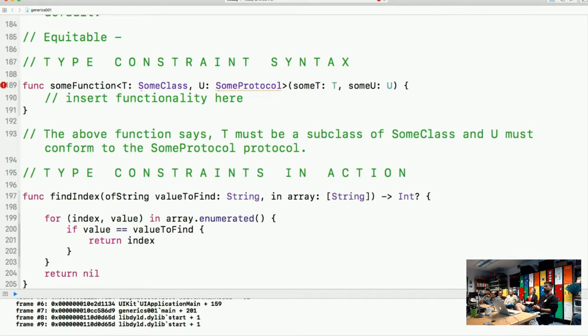So let's say that we have, okay, I'm going to jump forward a bit to explain this one more. We have a protocol, Equatable. Equatable means that, let's say we have two integers. Int conforms to the Equatable protocol in that it satisfies three conditions.